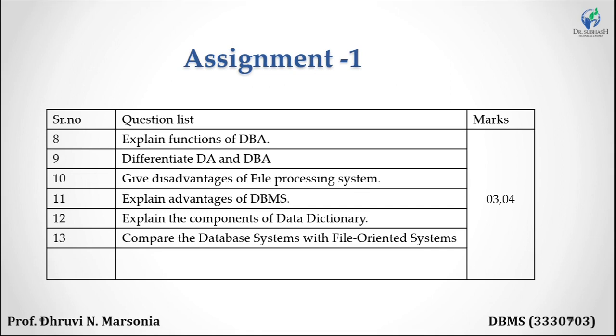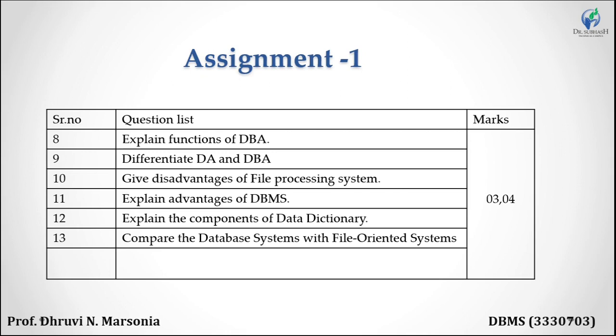You have to write all the differences between DA and DBA. Disadvantages of file oriented system. In this video, we already discussed some disadvantages of file oriented system or file processing system compared to DBMS.